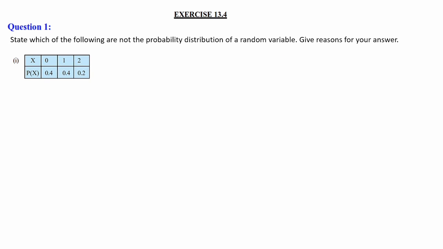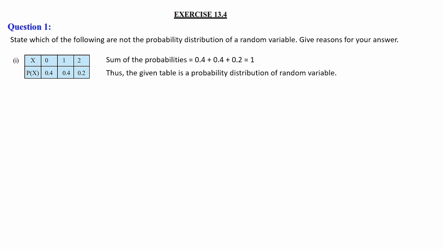For that, first we do the sum of the probabilities: 0.4 plus 0.4 is 0.8, and 0.8 plus 0.2 is equal to 1. Since the sum of the probabilities is 1, the given table is a probability distribution of a random variable.